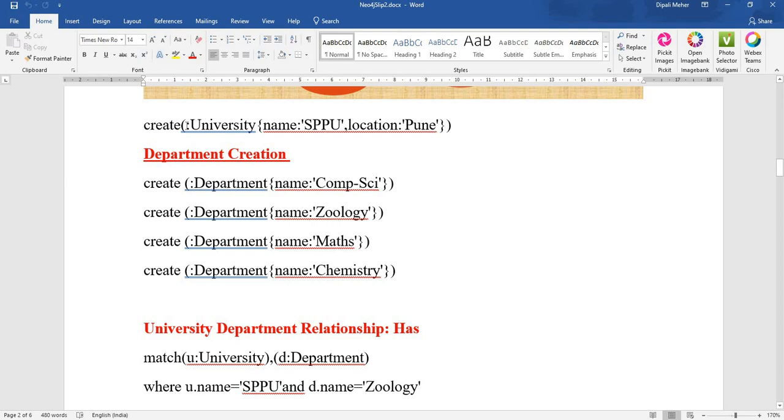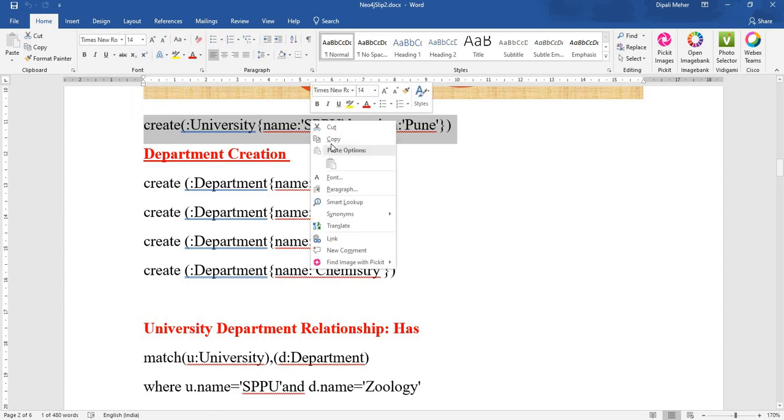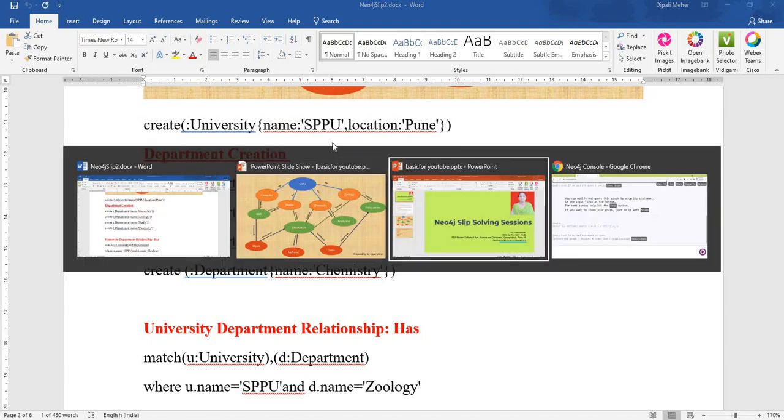If you don't want to take a label, it's your choice. It is called an alias. If you don't take an alias, it's your choice. Now if you want to create n number of nodes at a time, don't provide the alias. An alias can be provided when you run the query, and you can create all the nodes at a time. So let us first create the university node.